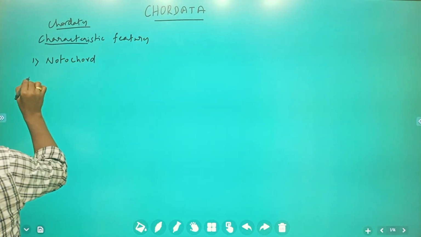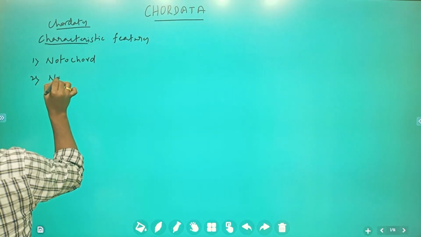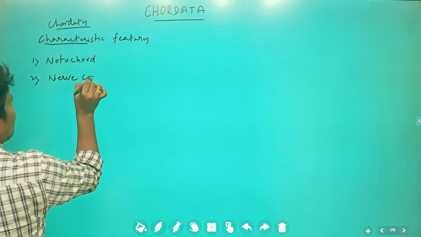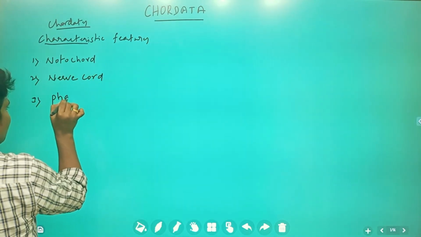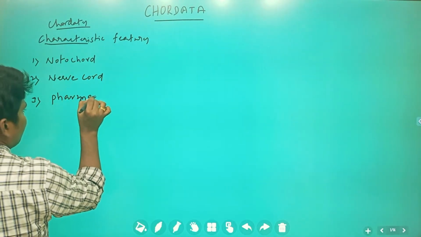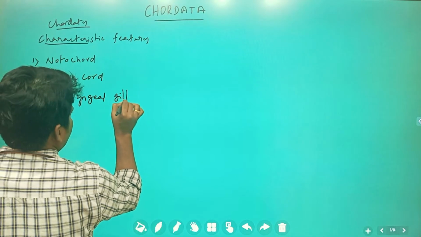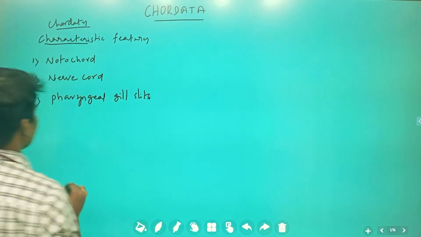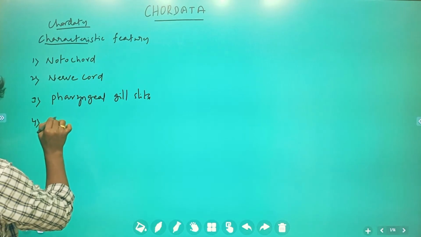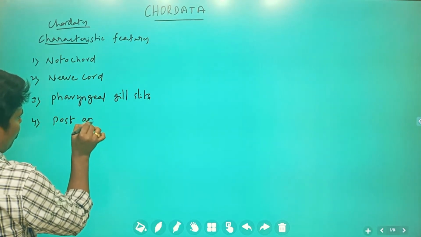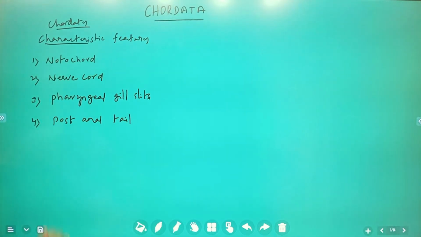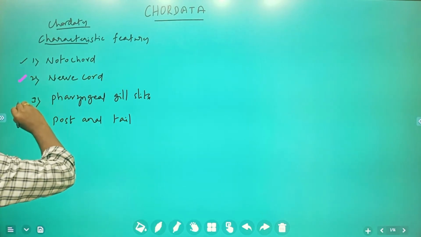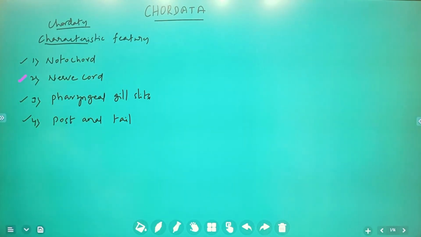Next, nerve cord. Pharyngeal gill slits. Next, post-anal tail. So these are the very important characteristic features which are present in chordates.